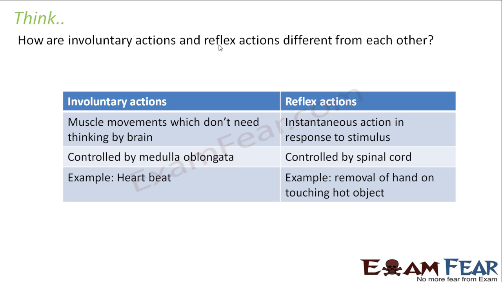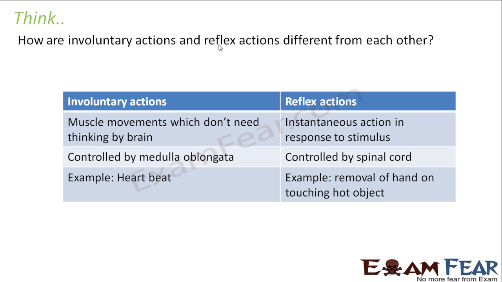How are involuntary actions and reflex actions different from each other? When we say involuntary, the word itself means something which does not happen at our will. That means something which happens on its own. So the muscle movements which don't need thinking by the brain happen on their own. There is no thinking of the brain involved.